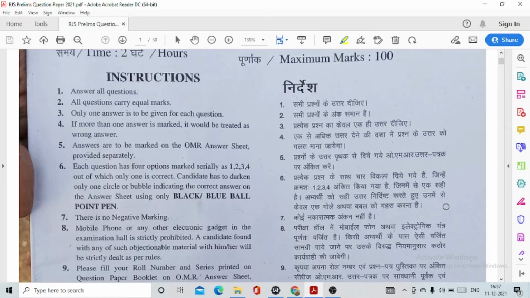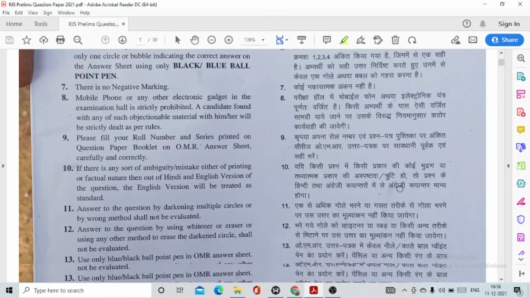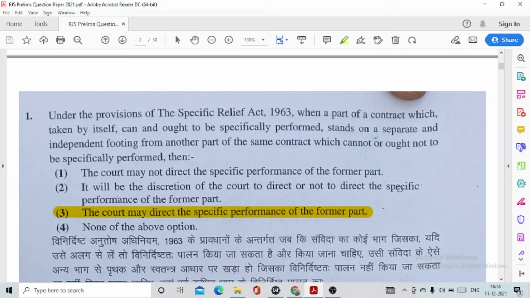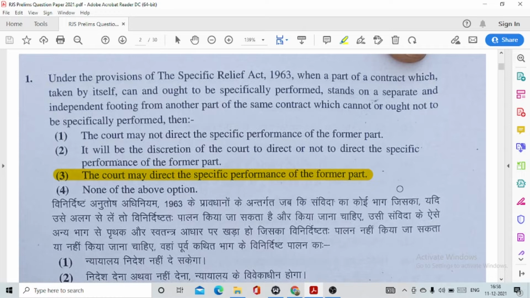So let us see the questions, and in this session I would also be telling you the possible objections, as all of you know that the answer key of this examination has already been released. So now I would be telling you which are the wrong questions. So let us start, first with question number 1.